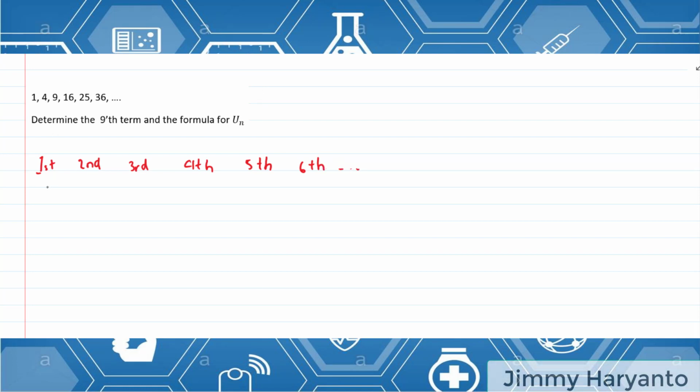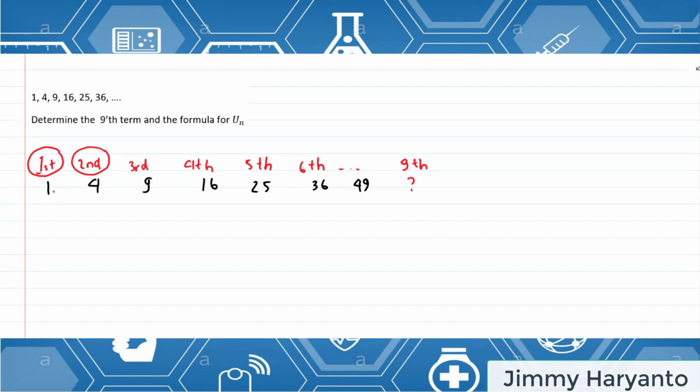The question wants us to find the 9th term, so I have to know the 9th term. Let's continue. After 36 it will be 49. How do you know? What is the pattern? Oh, look at the pattern first. For the first it's 1, for the second it's 4.